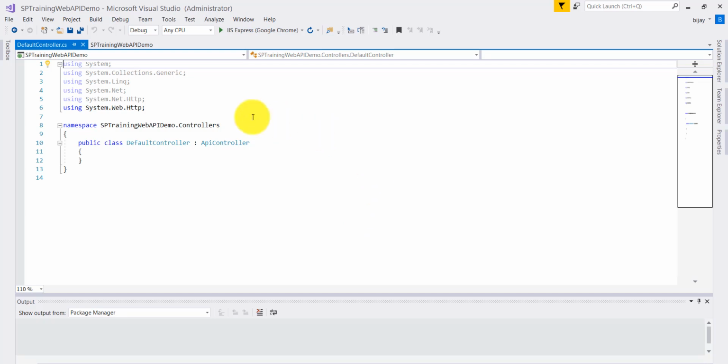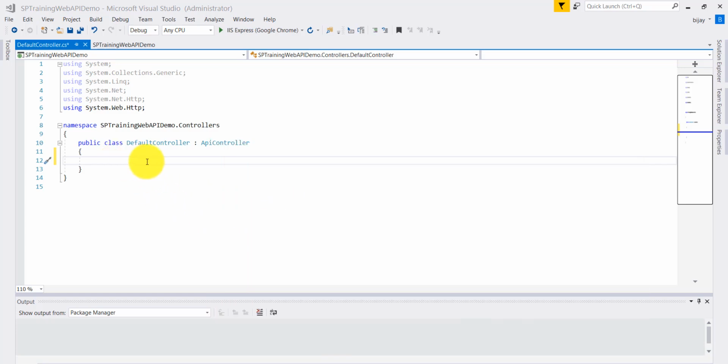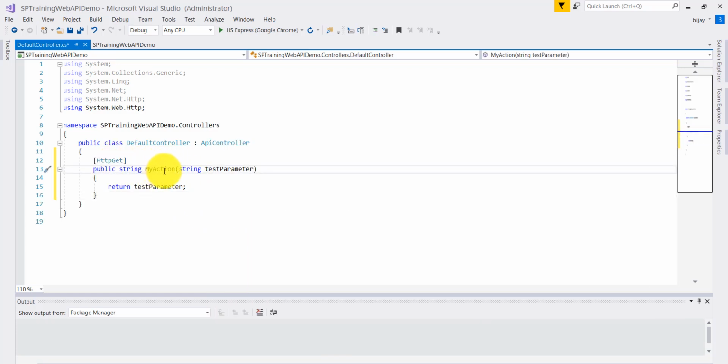So basically, I will write a method on this. I'll just copy it from here. You can see this is a method, MyAction is the function name, and it will take a text parameter. And here we will return something. For example, we will say welcome, and then whatever user we are passing or selecting will come. Now this is our HTTP method. So this controller has only one method, which we have written.